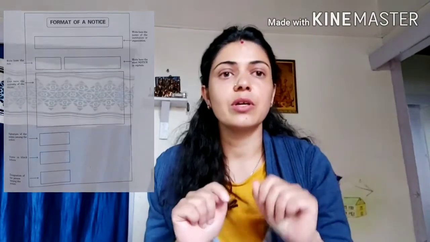Now formatting is very important. How to properly format a notice? We always write a notice inside a box. What we will do is draw a rectangular or square box. On the top of that box, in the middle, we will put the name of the organization or the institution. After that, we will put the title Notice. It has to be italicized. Then to the left side of the page, we will write the exact date of the issuance of that notice. Then in the next line, in the middle of the page, we write the title of that notice. And then comes the main content.